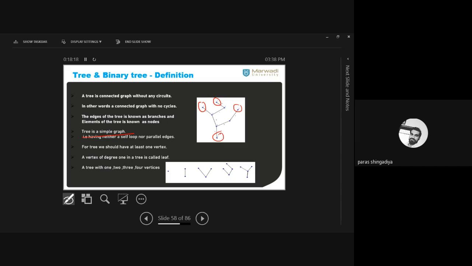You can add some multiple graphs also here. That is a tree with 1 vertex, tree with 2 vertex, 3 vertex, 4 vertex, and it is also for 4 vertex. Clear? There no such single circuit should be there between any two vertices. If any single circuit is there, then it is not a tree. For example, if I make one triangle here, connecting these two vertices, now it is not a tree. There is not a single circuit you can consider in the graph of a tree.